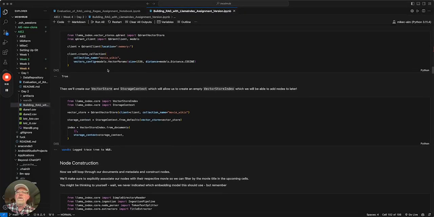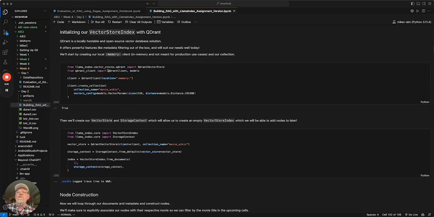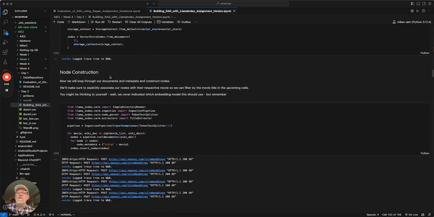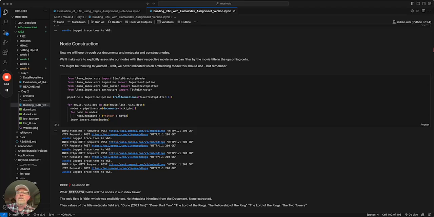We are going to be using OpenAI's embedding model, and once we have this set up, here is the unique idea and learning in coming into LlamaIndex: you have this index, and the index is made up of these nodes.